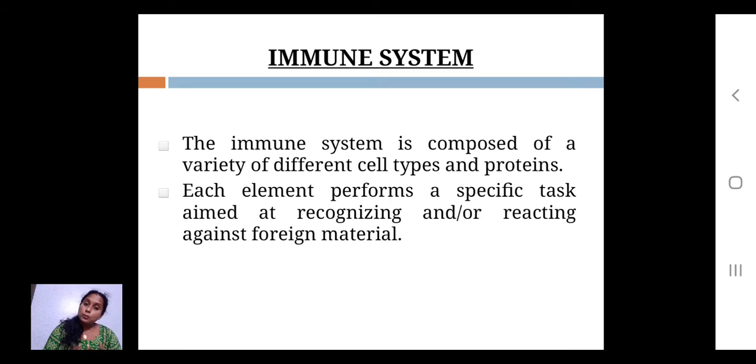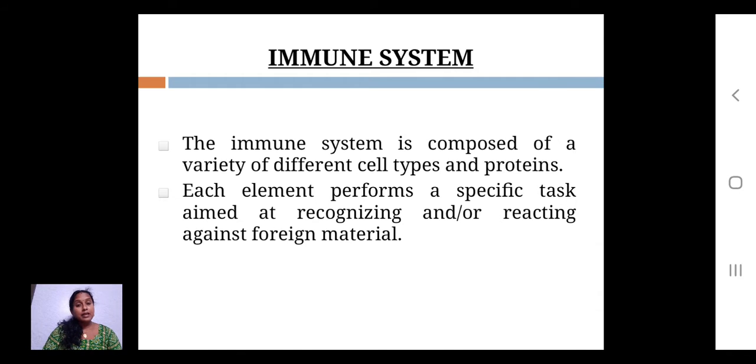But the immune system is a system composed of a variety of different cell types and proteins. Here, system means that to produce or do some work or processing, we need a lot of components. All these components together are concentrated under the heading of system. Each element performs a specific task. It is aimed at recognizing and reacting against foreign material.